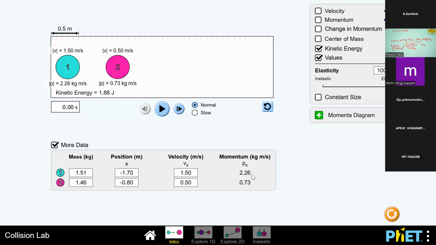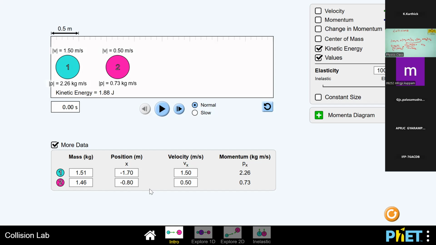Momentum means mass into velocity, so multiply 1.51 into velocity 1.5, which is 2.265, so 2.26 rounded off.